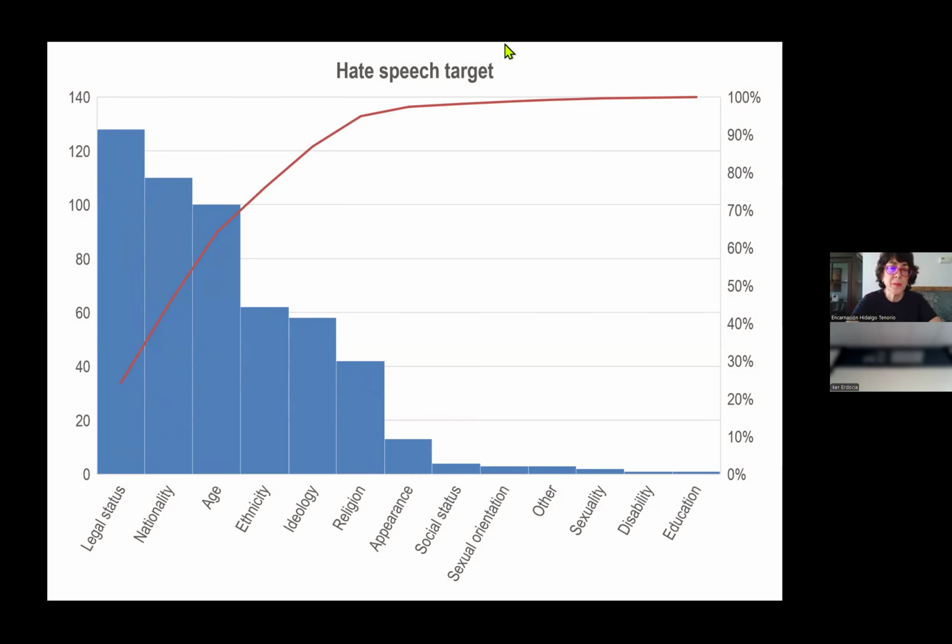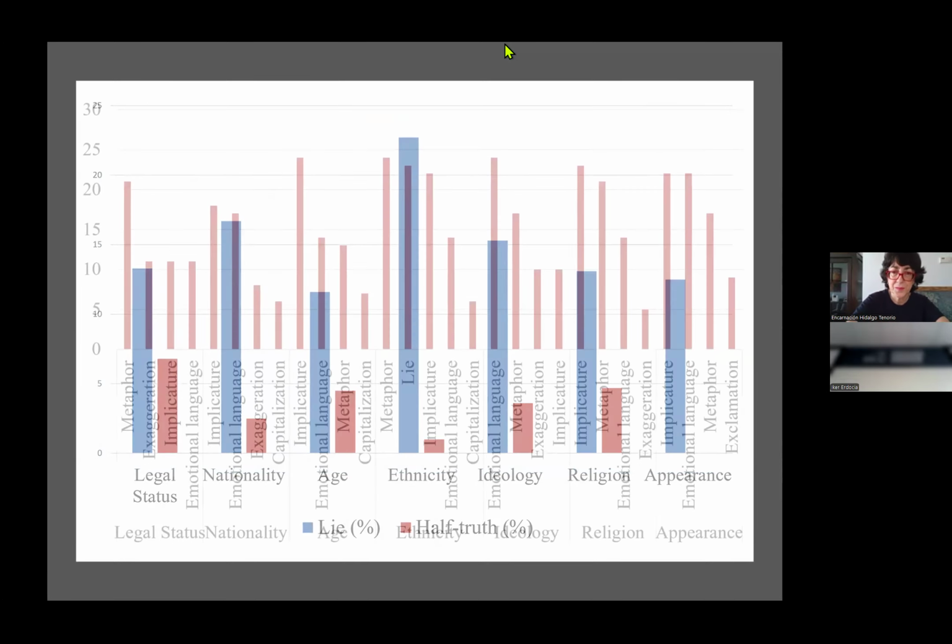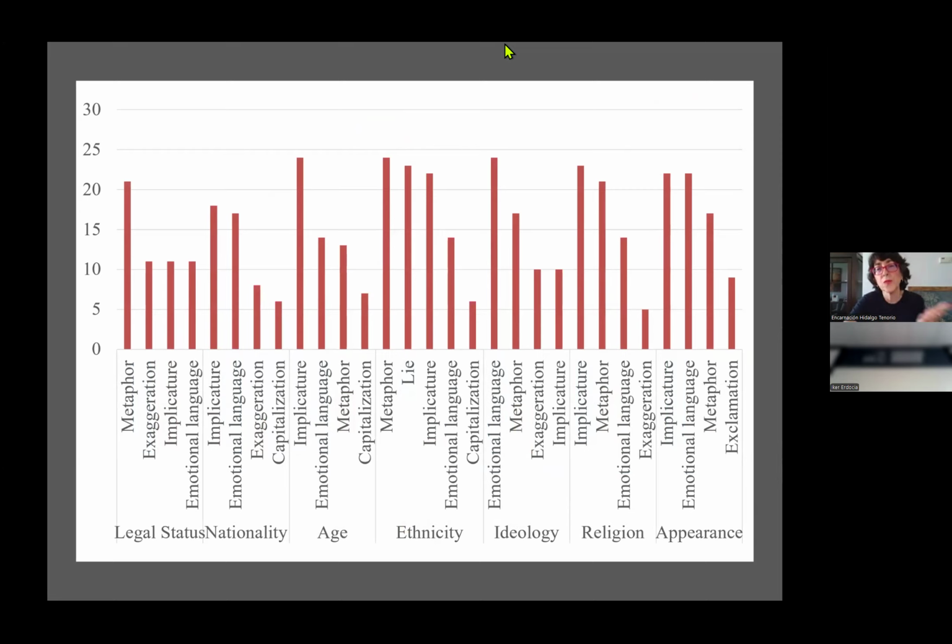We saw that the most important target was legal status, followed by nationality and age, which is not something that, at least in the Spanish context, was new or quite unexpected. And then we saw that generally there were more lies than hard truths, especially regarding ethnicity. There are many other strategies that you will read in the paper if you might like.